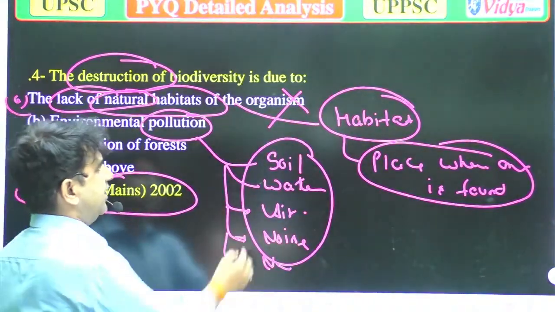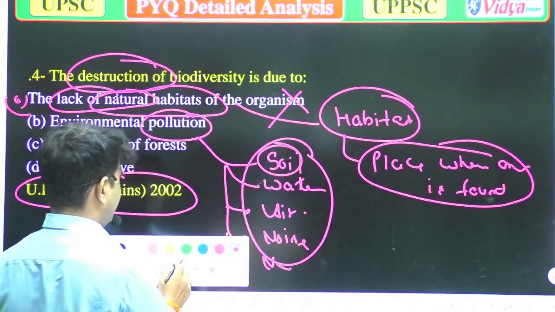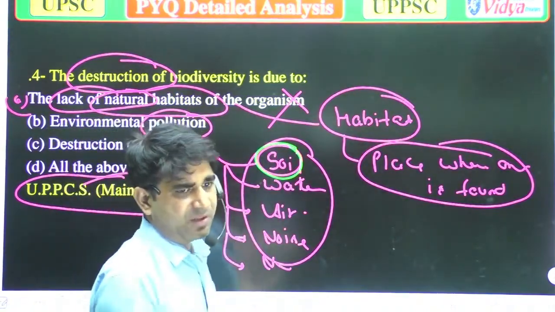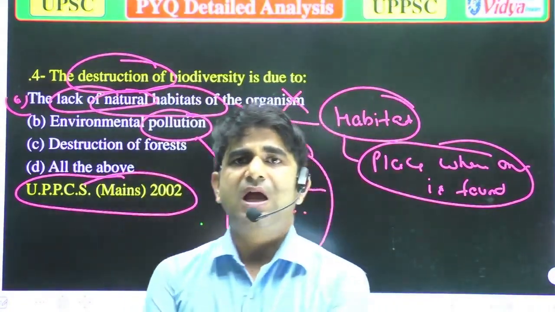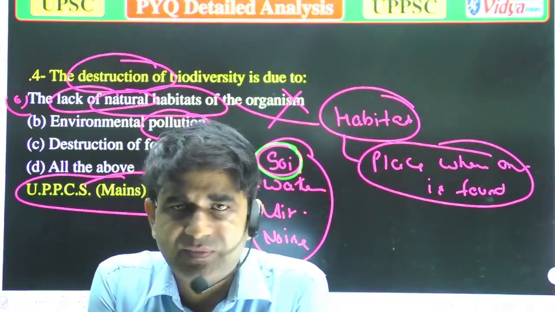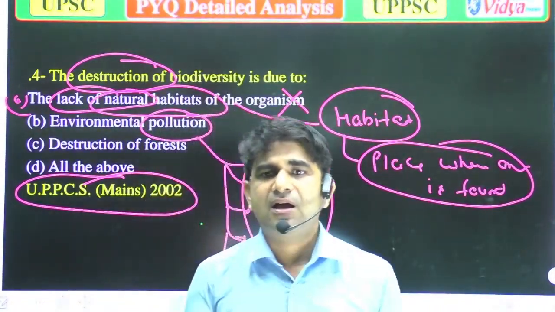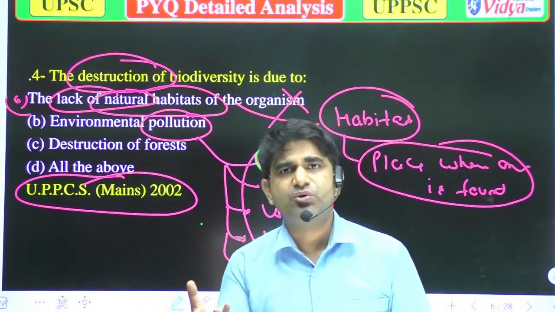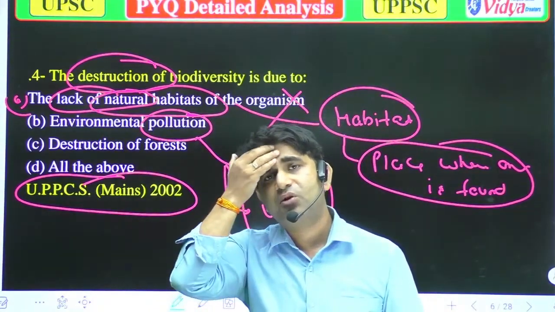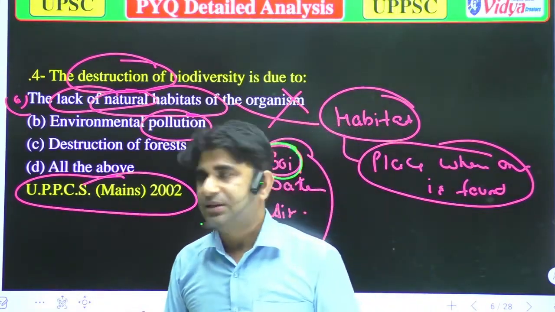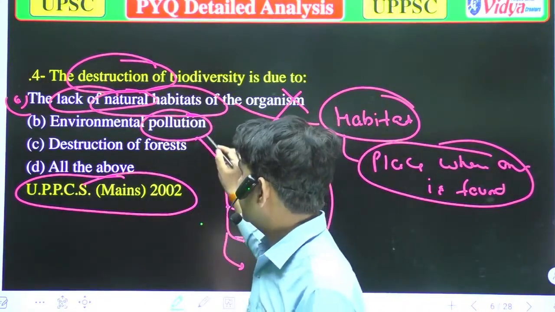So suppose there is soil pollution, then the living organisms of that area cannot get the exact nutrients for their growth and development.